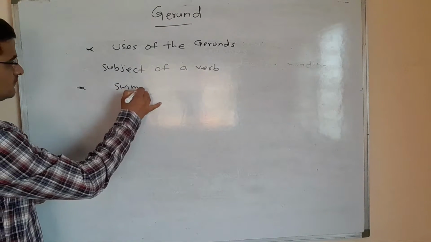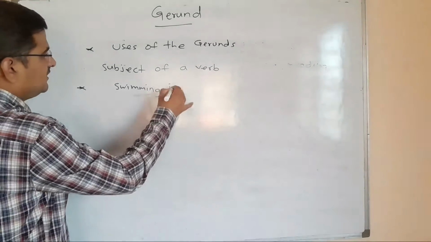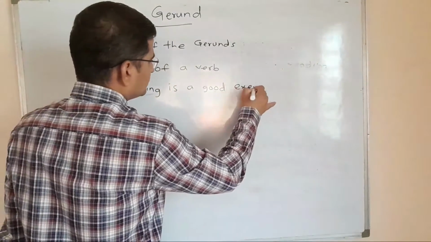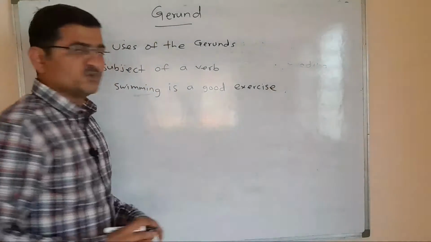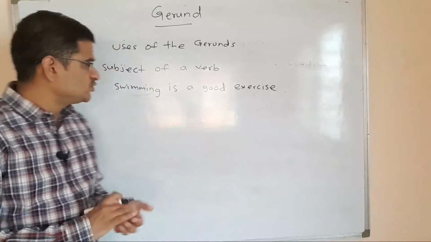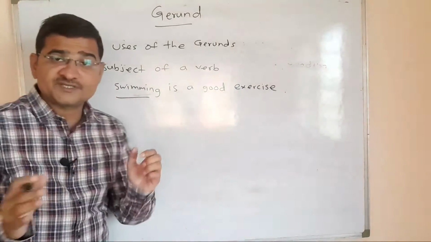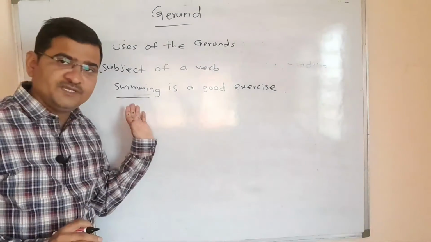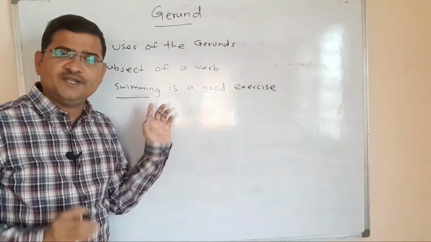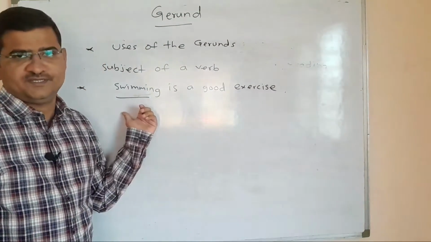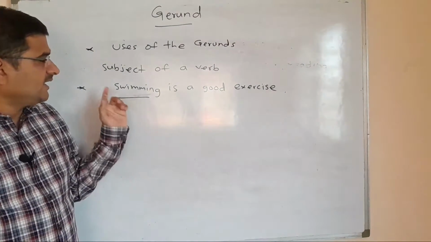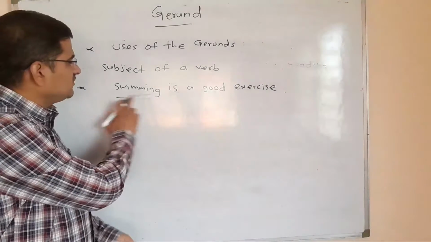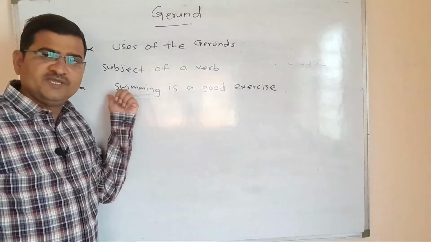Swimming is a good exercise. So in this sentence, it appears that swimming is a verb. Swim is a verb, but actually it is not a verb here. It is a verbal noun, or it is playing the role of a noun here. Swimming is a noun here and it is the subject of a verb here. That's why swimming is a gerund.